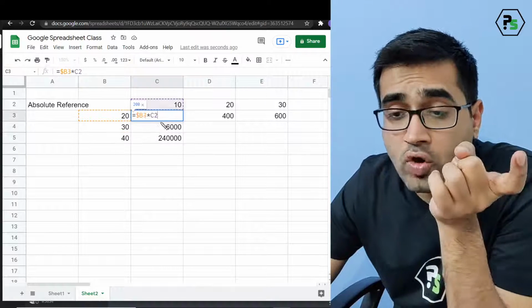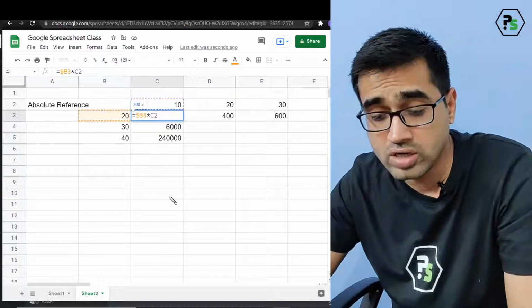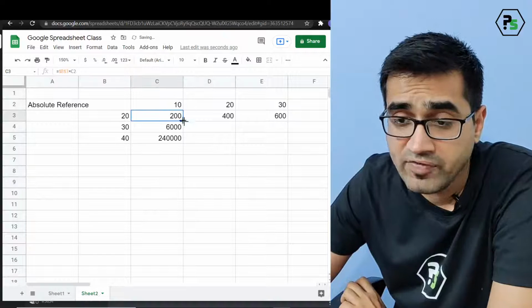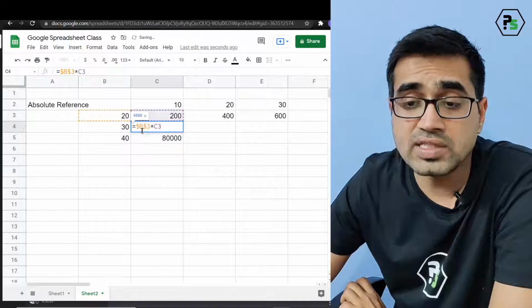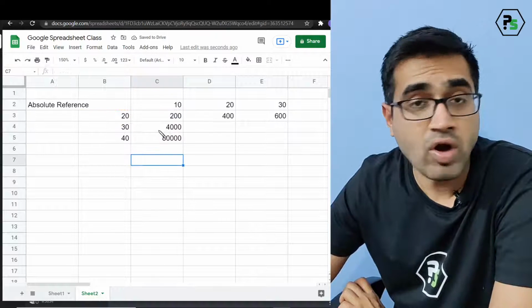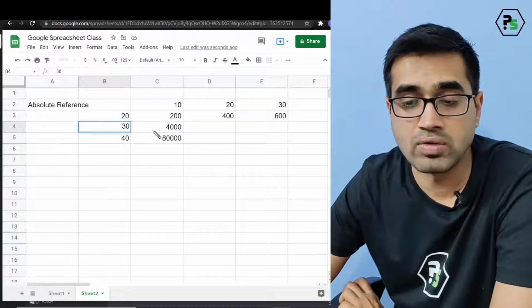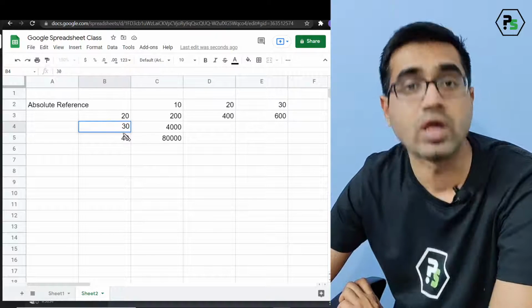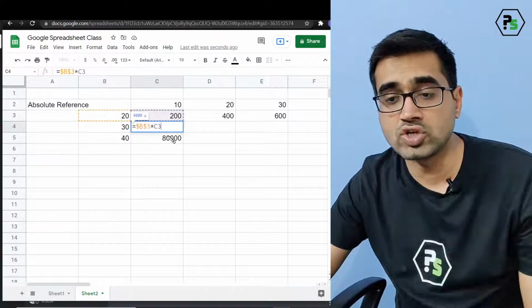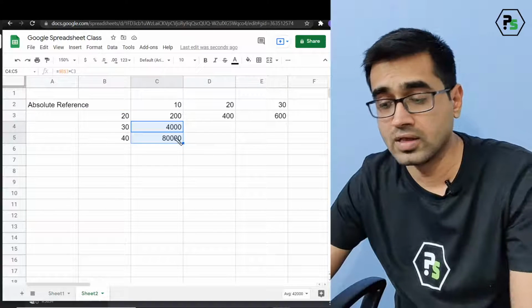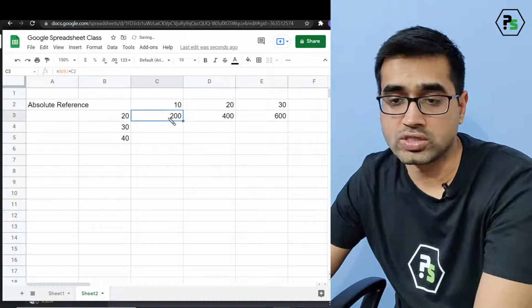So I cannot go and lock 3, because if I lock 3 and now if I drag, you see this is never changing. But I don't want this. I want this value now. This is not B3, this is B4. So if I want this value, I should not lock 3. That's correct. Yes?